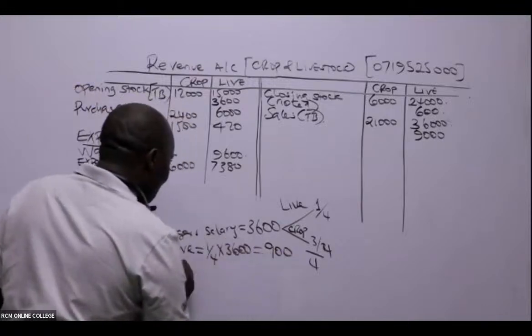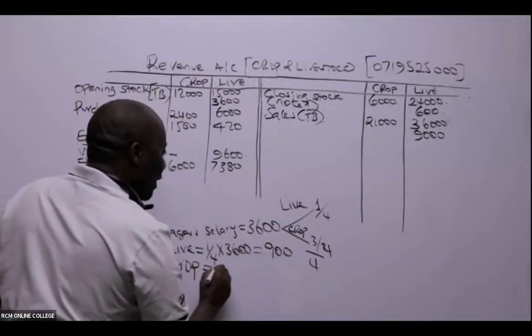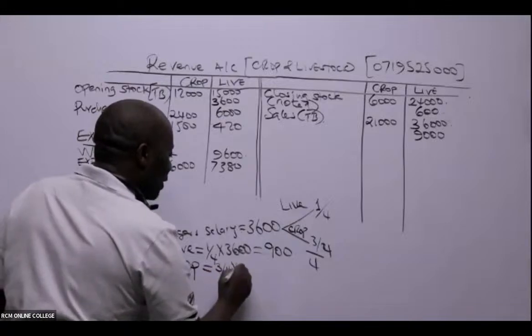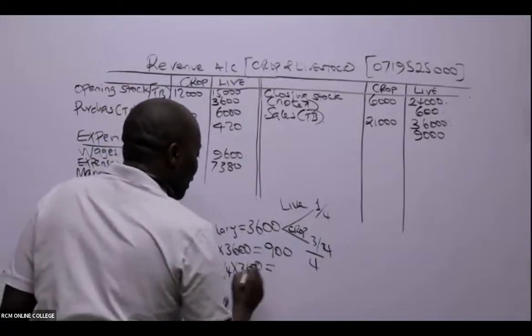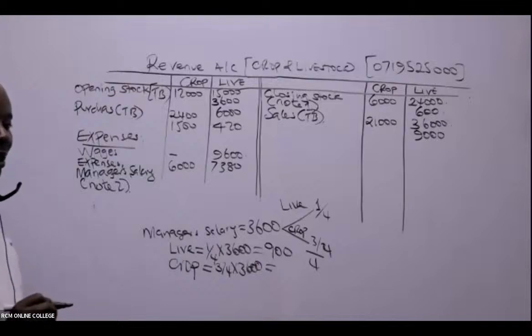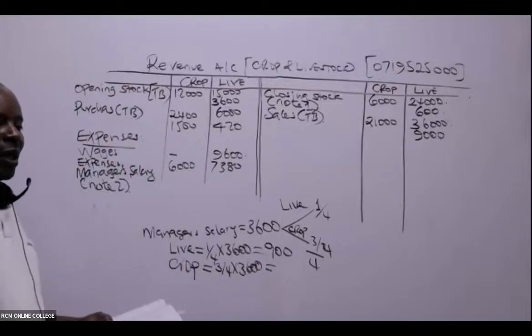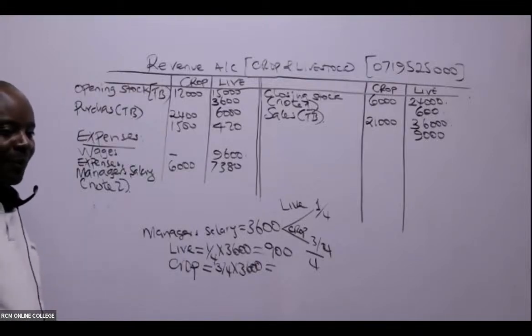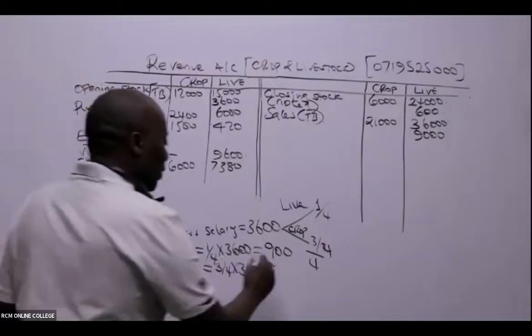And then crop, you can see crops here. It is 3/4 of 3,600. Are you able to give me this figure? 2,700 francs. Thank you very much.